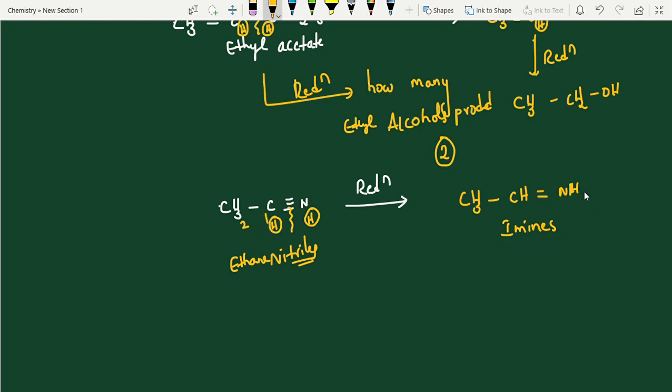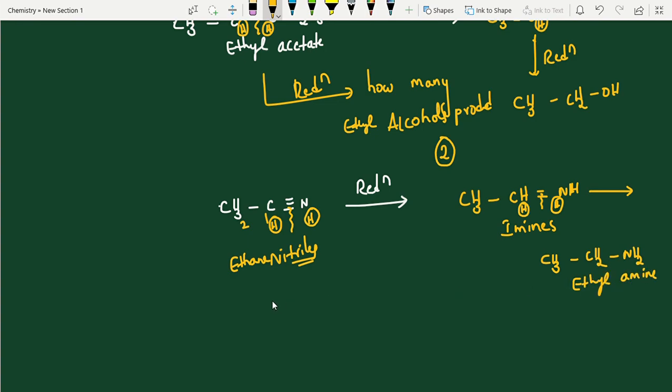You get the intermediate imine, and again further reduction because its active site is there. Just break here and add hydrogen. So finally, what is your answer? CH3 CH2 NH2, right? That's all. Is it possible to undergo further reduction? No, there is no active site. All are single bonds. That's all. This is what we call ethylamine.